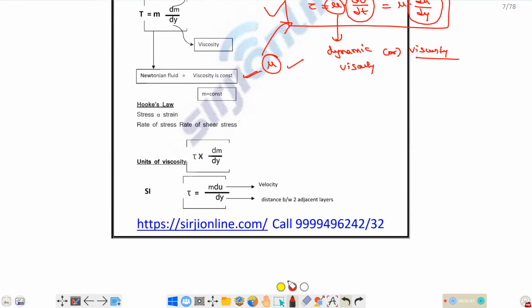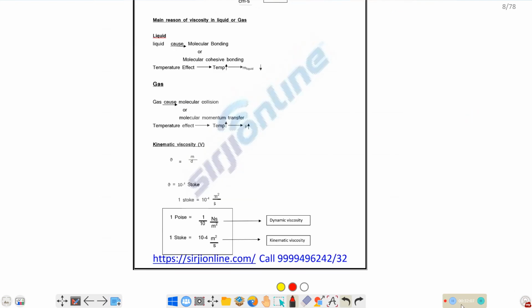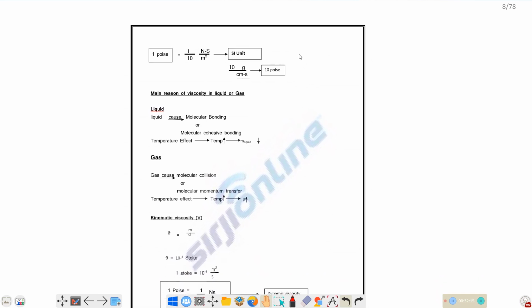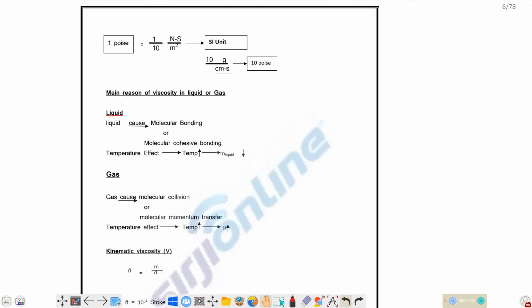What are the units of viscosity? Units of viscosity, we have already mentioned. For dynamic viscosity, the SI units are Newton second per meter square, and CGS units are poise. Okay, next one. So the relationship between CGS and SI units, what did we mention? The relationship is 1 poise is equal to 0.1 Newton second per meter square. We mentioned this relationship already, right?